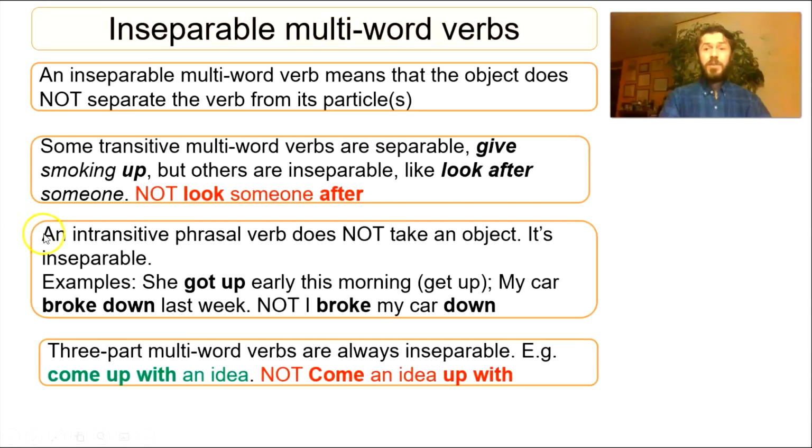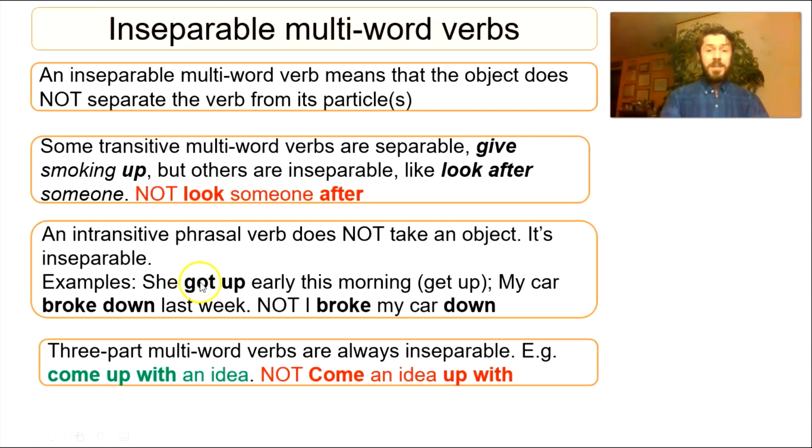Now, an intransitive phrasal verb or multi-word verb, right, does not take an object, okay? So because it doesn't take an object, it's inseparable. All right, because remember, when it's separable, it's because the object separates the verb from the particle. Okay.